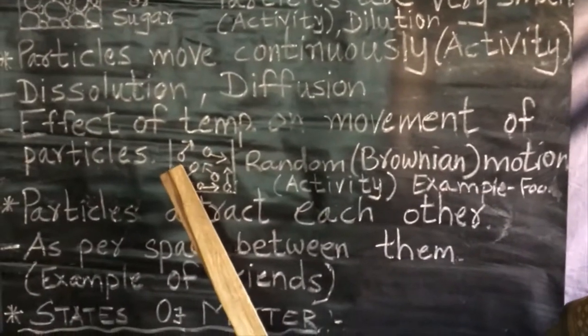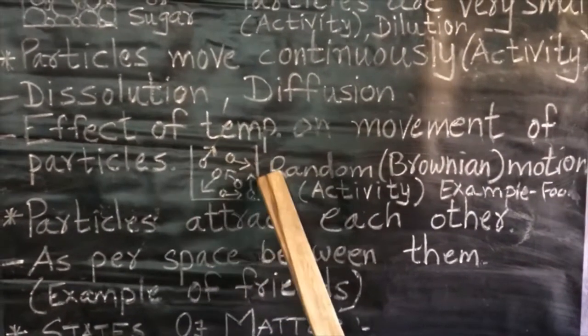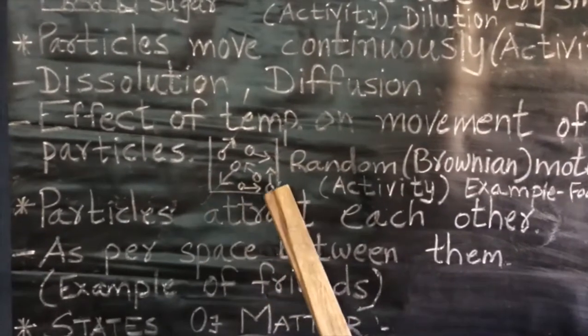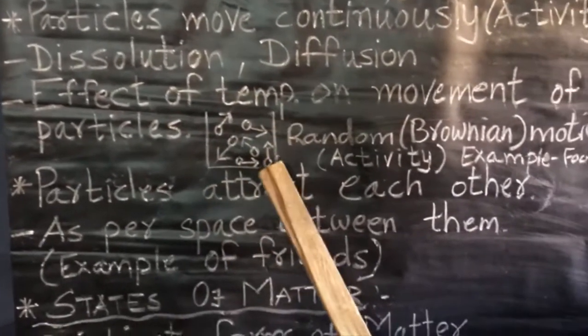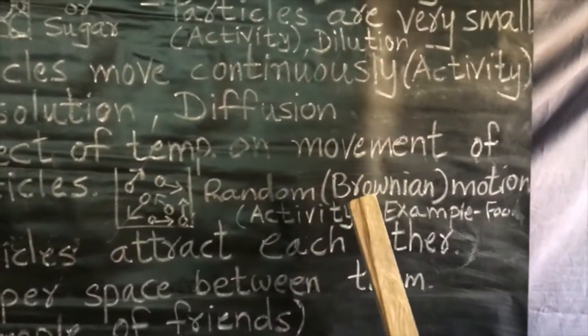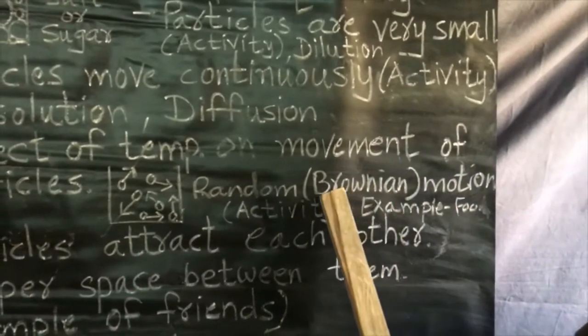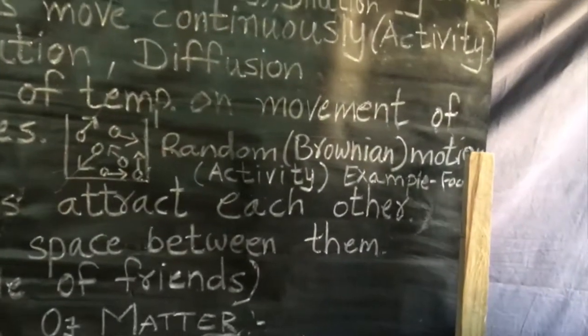You see here I have shown the particles will move like this, in this direction, in this direction, in this direction, in random direction, haphazard. It is named after the scientist Brown. So it is called Brownian motion, which you will learn in higher classes.